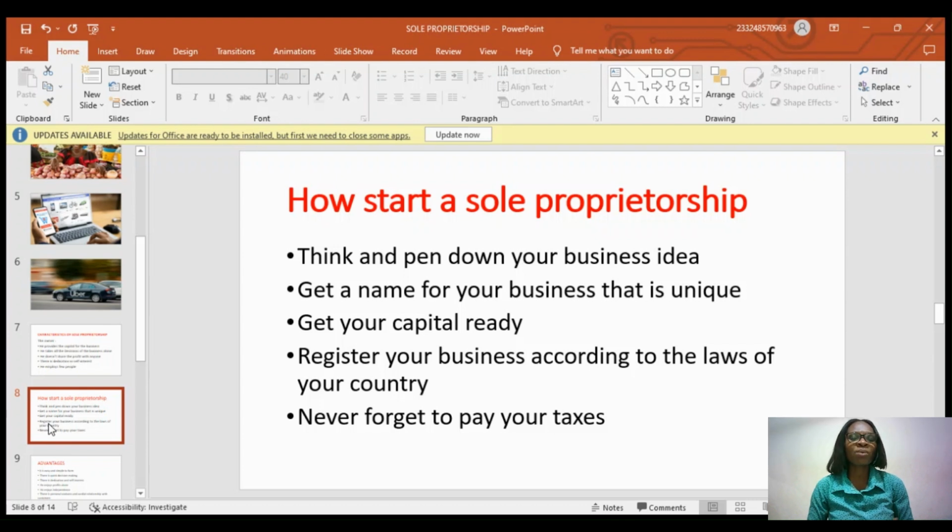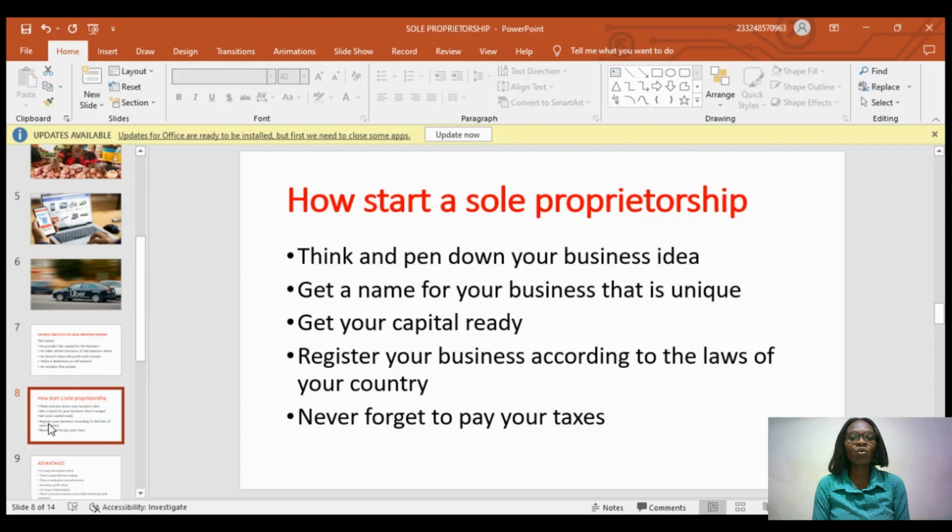The next thing you want to do is plan: what name do you give your business? Will your name be Sylvia Econ's Class, or Sylvia Limited? Whatever name you want to create for your business, just give it a name, but make sure the name is unique, so you are not copying or plagiarizing other people's names. Because of registration purposes, if the name you have picked is the same as someone's business, there's going to be some conflict somewhere. If you have to register the business, someone may say, copyright, this is my business, that's the name of my business.